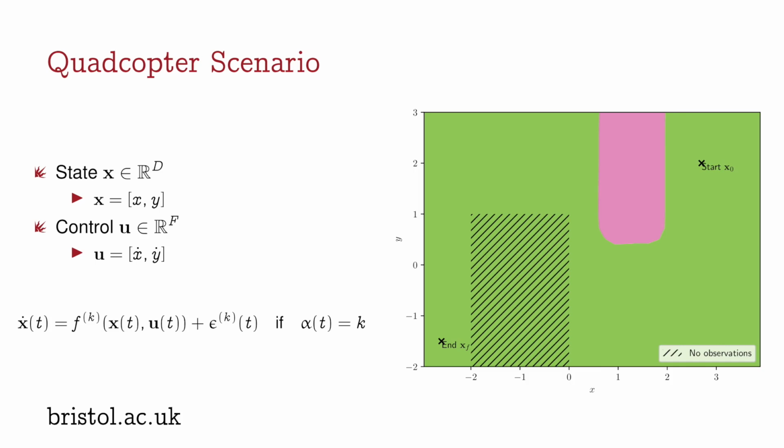More formally, we have a two-dimensional space consisting of x and y coordinates, and we are considering a velocity-controlled experiment. The bottom left shows our multimodal transition dynamics, consisting of k transition dynamics functions fk, which map the state and control at a given time to the state derivative. Importantly, we have our mode indicator variable alpha, which indicates which dynamics mode governs the dynamics at a given time step. In our example, as the dynamics mode varies spatially over our state space, we formulate a spatially varying probability distribution over alpha so that we're able to infer this structure from observations.